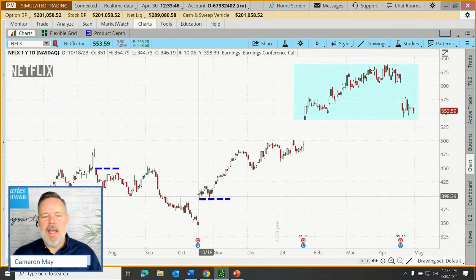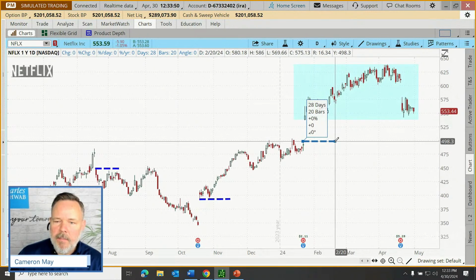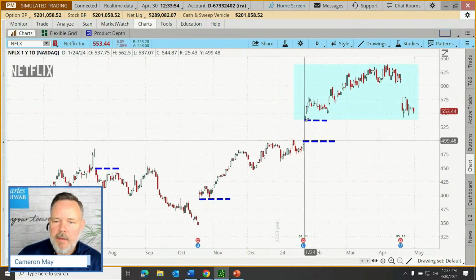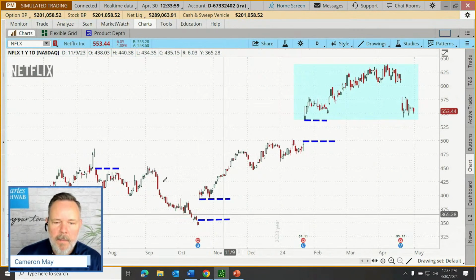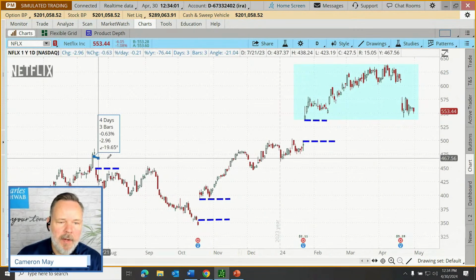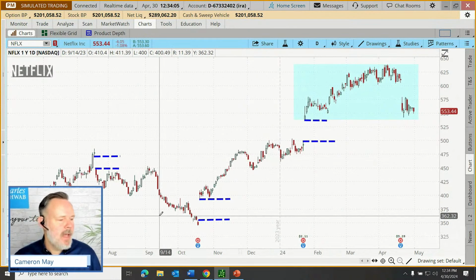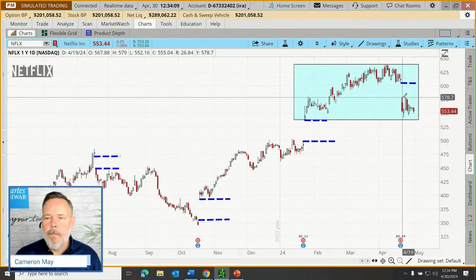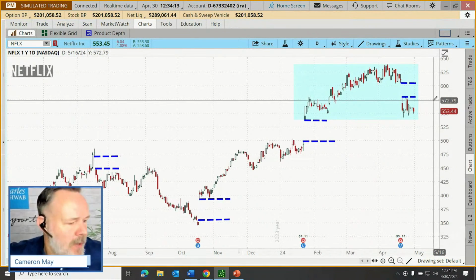So in any case, with gaps, you look at the top of the candle before, bottom of the candle after, that empty space right there. There's the gap window. Here's our gap window here. There we go. Does that help? Visualize that. There's another example right there. There's our gap windows. Good.